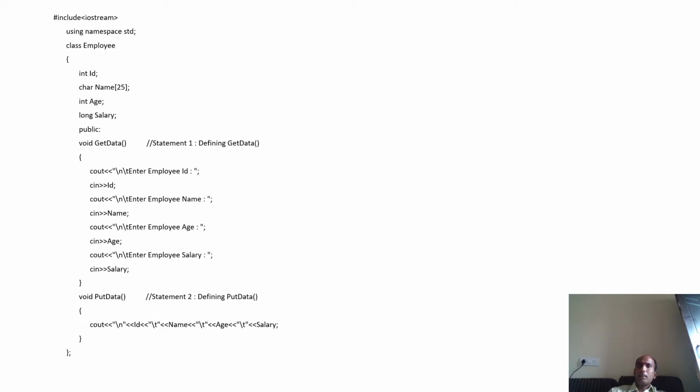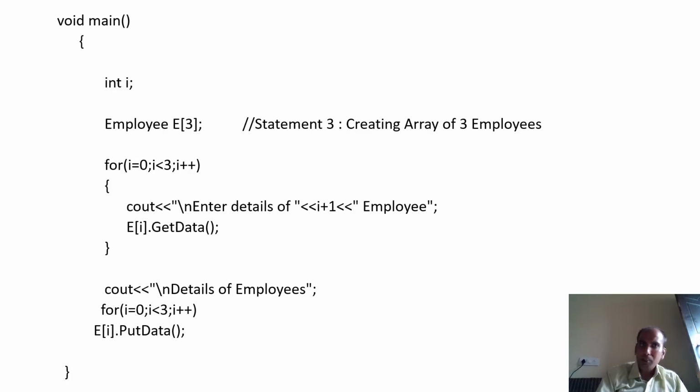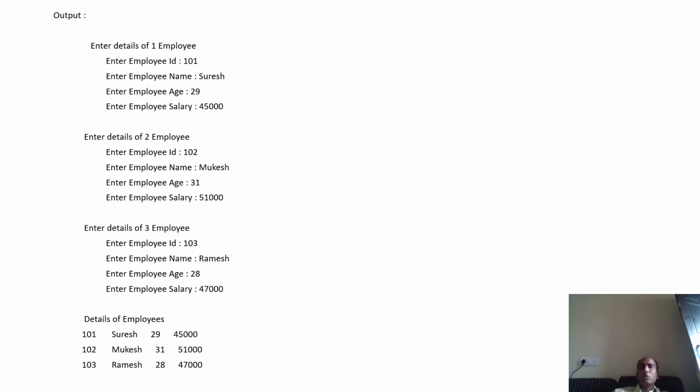There is an Employee class containing 4 members: ID, name, age, and salary. There is a function getdata which accepts all the record. There is a function putdata which displays name, age, salary, ID, everything. Now I have created 3 objects. Now I run a loop from 0 to less than 3 and call the getdata method. Again I run a loop and display using the putdata method. And if you see, the output will look like this.